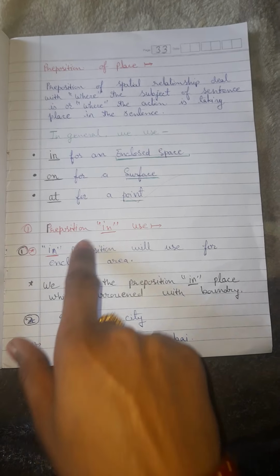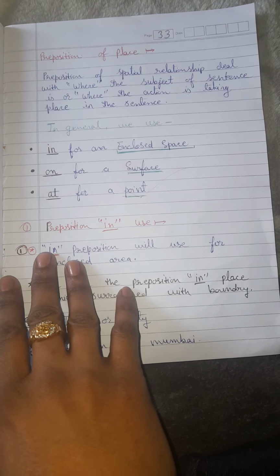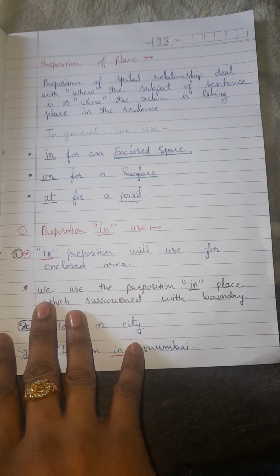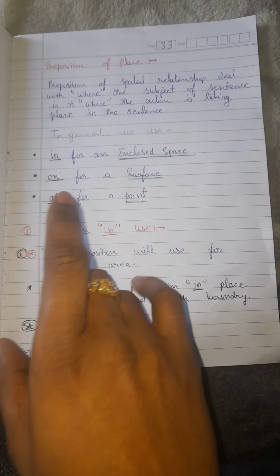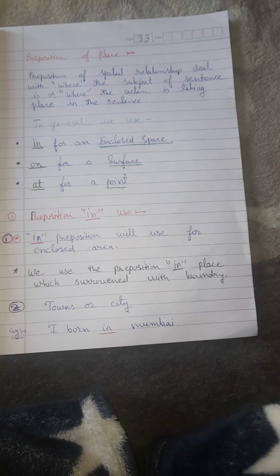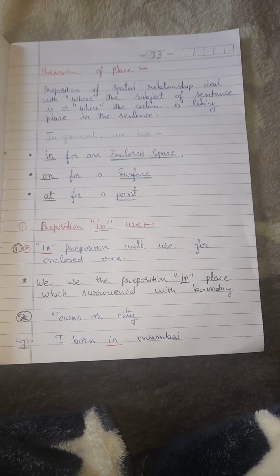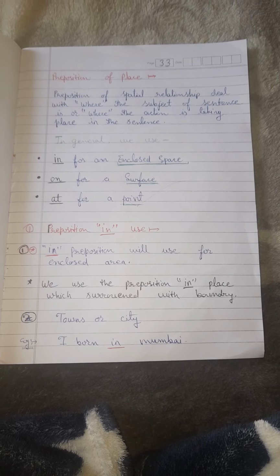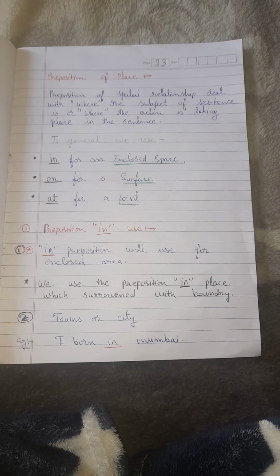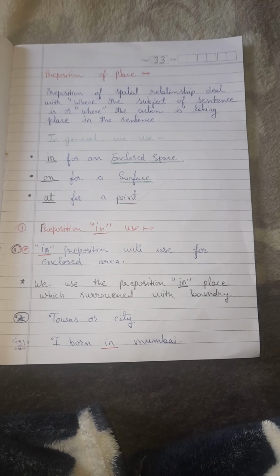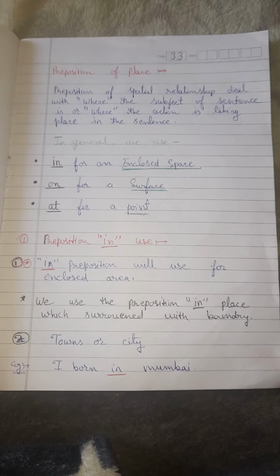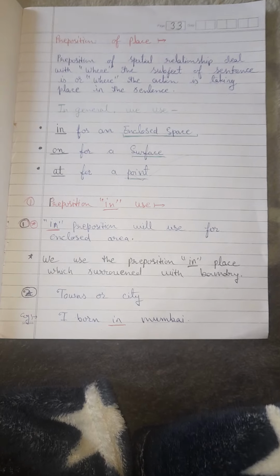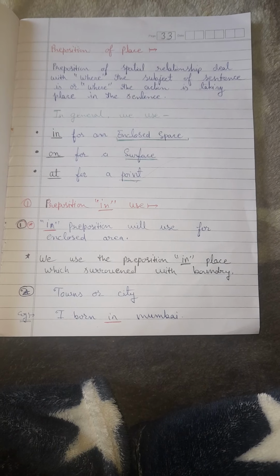In my previous video I explained the definition of preposition and the types of preposition, and in this video I will talk about the preposition of place. As we all know, the words we use for the preposition of place are in, on, and at. But sometimes we get confused about at which place we should use in, on, and at.